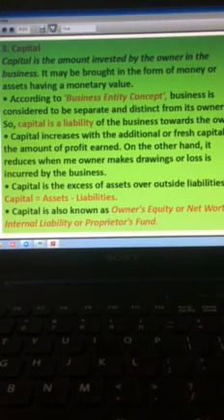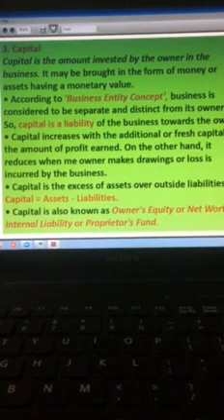Now it is also known by other names: owner's equity, net worth, internal liability or proprietor's fund.